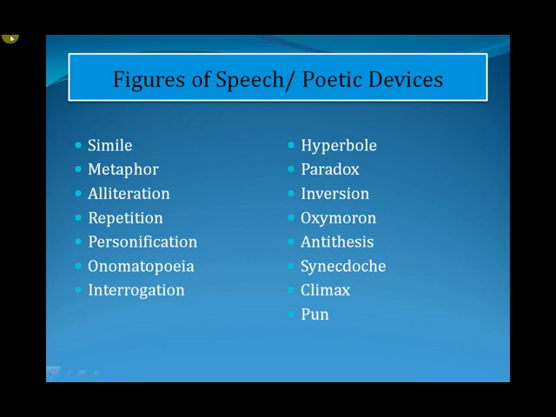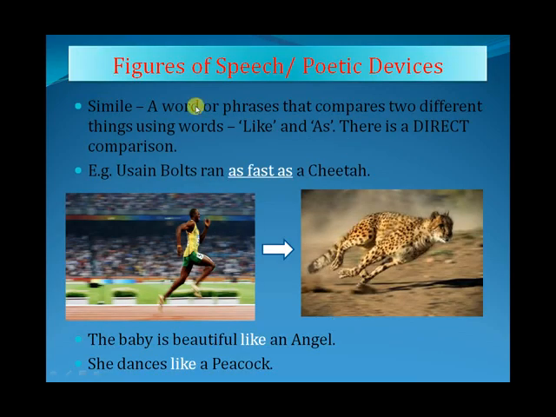So now which figures of speech or poetic devices are we going to discuss? The first is the simile, then we are going to discuss metaphor, alliteration, repetition, personification, onomatopoeia, interrogation, hyperbole, paradox, inversion, oxymoron, antithesis, synecdoche, then climax and pun. So let us begin with the first figure of speech, simile.